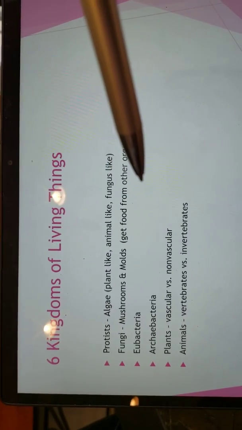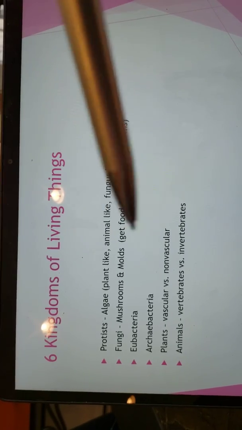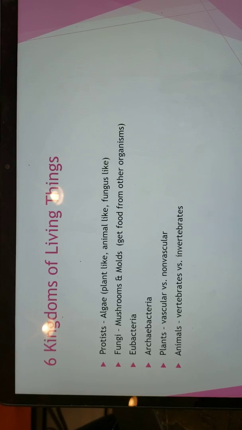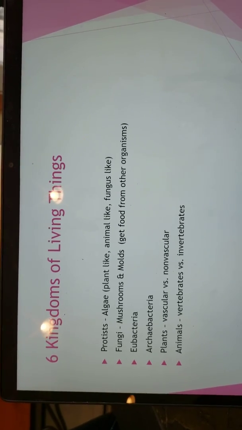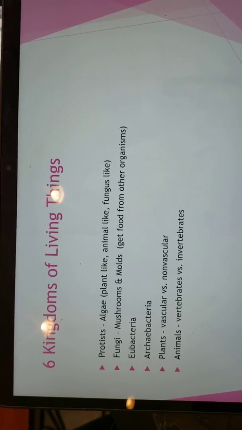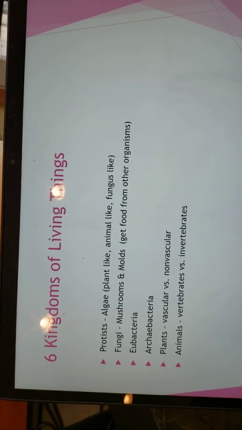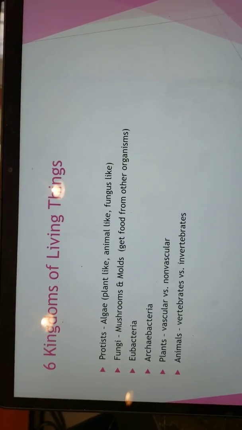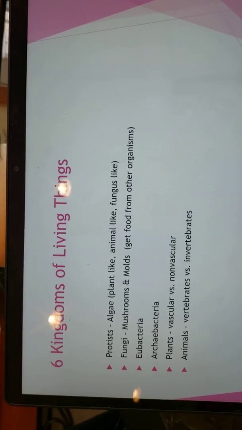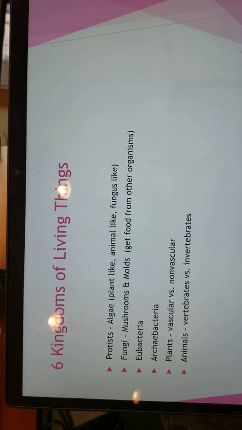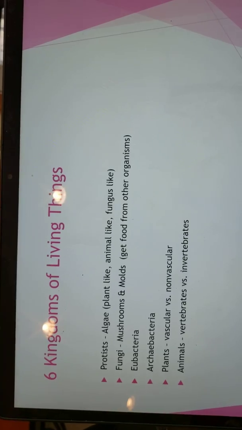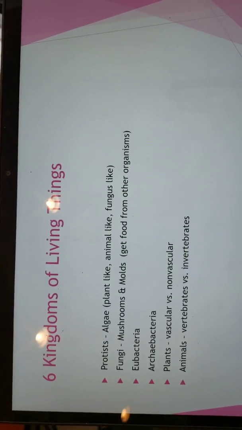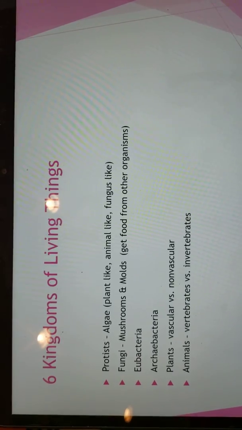Then the next kingdom is fungi. Those are your mushrooms and molds. These are the ones that always get their food from other organisms. Okay? If people have mushrooms on a pizza, somebody might say, well, I had vegetables on my pizza. Well, mushrooms are not vegetables. They are fungus. Okay, which is the same thing as athlete's foot and other things like that. They're fungus, but they're good to eat, a lot of mushrooms. Again, don't ever pull mushrooms out of your garden without knowing what they are.